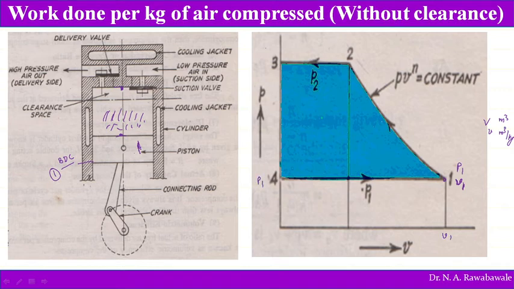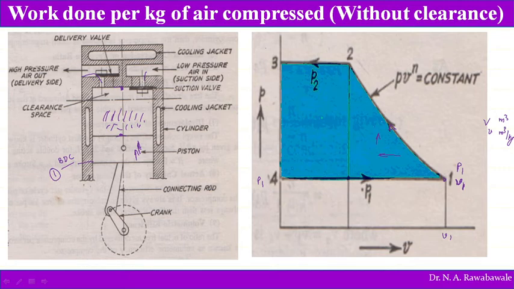Now movement of the piston in the upward direction starts to compress the air, assuming that the inlet valve and outlet valve are in closed condition. As soon as the piston moves upward, the compression starts, and this compression is a polytropic compression. Gradually pressure increases and volume decreases as the piston moves upward.